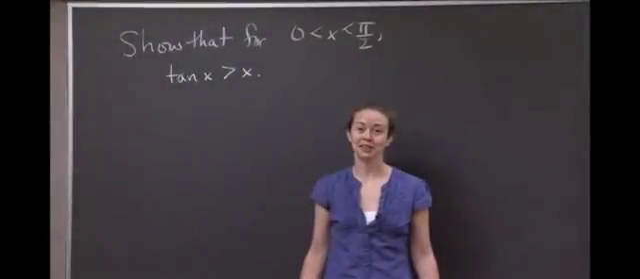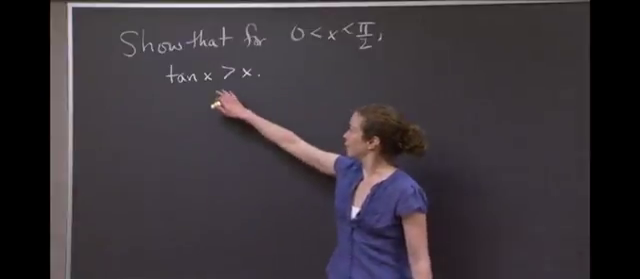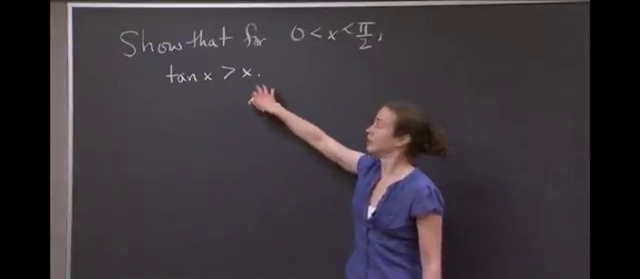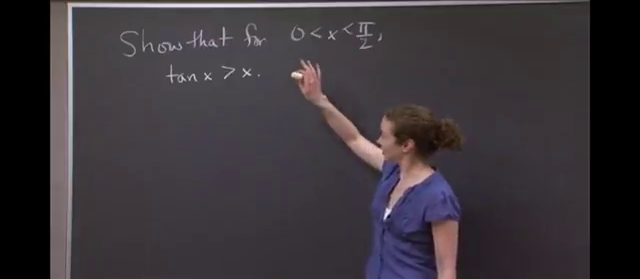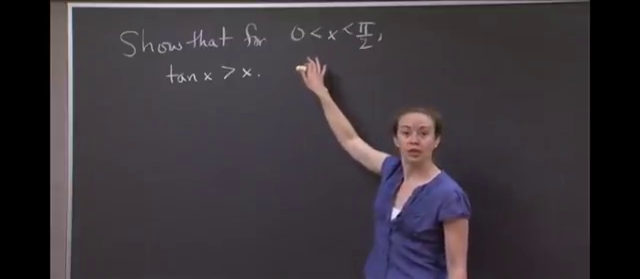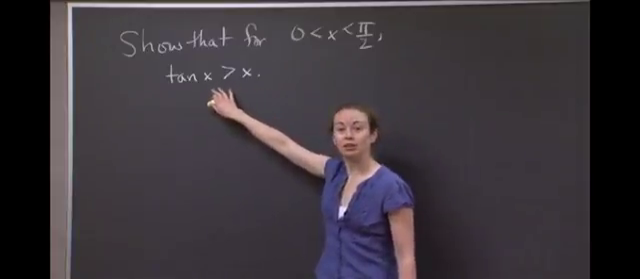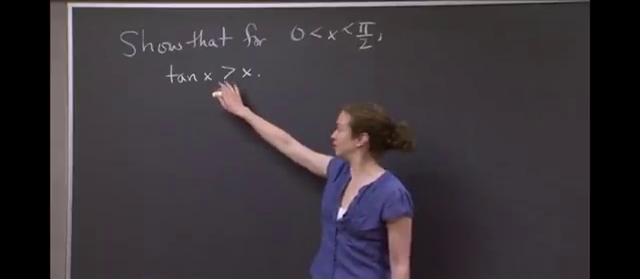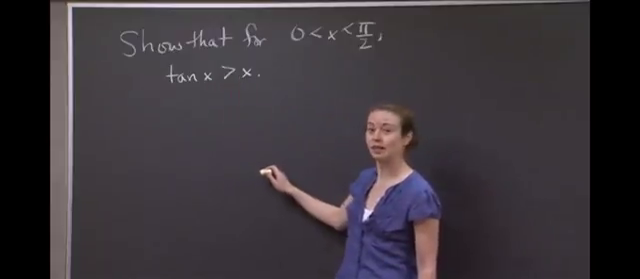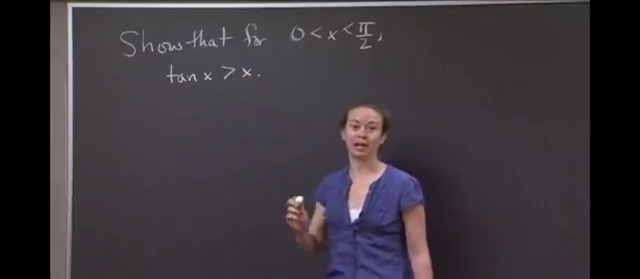Welcome to recitation. Today what I'd like us to do is look at the inequality tangent x bigger than x for the x values between 0 and pi over 2. We want to show that that is definitely true using the mean value theorem. And I want to point out that this was actually something that Joel used when he was graphing tangent x and arctangent x on the same xy plane. He used this fact in order to get the right looking graph.